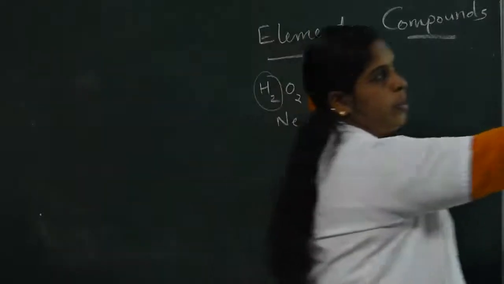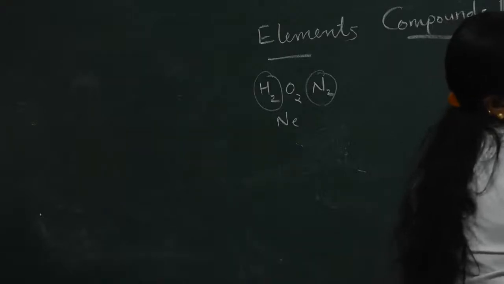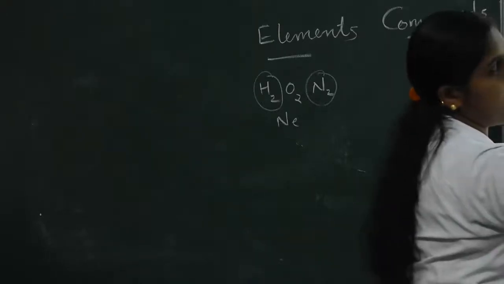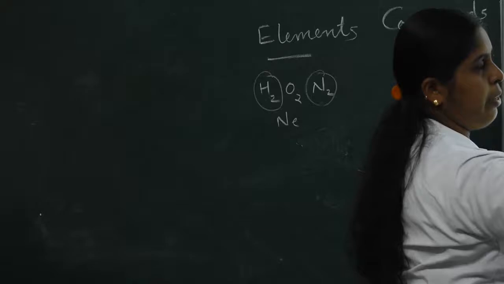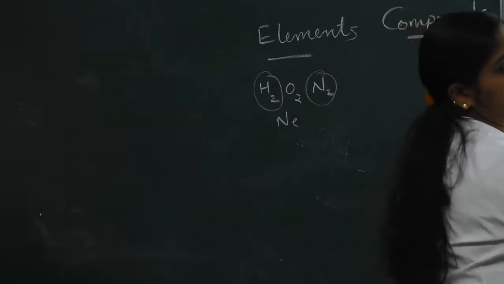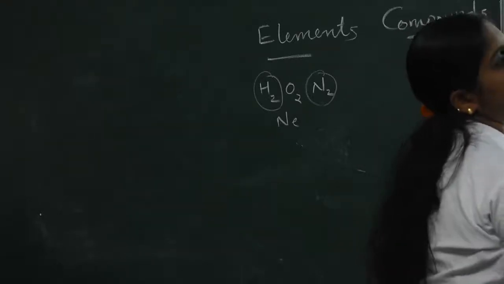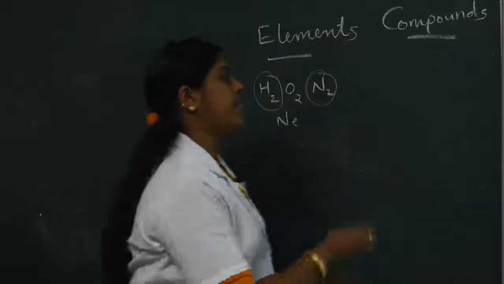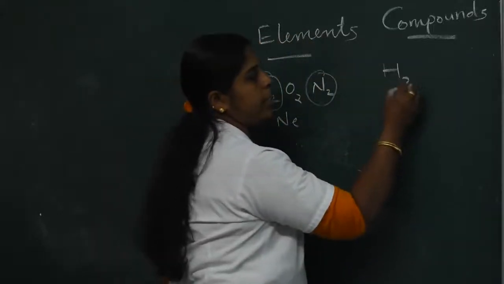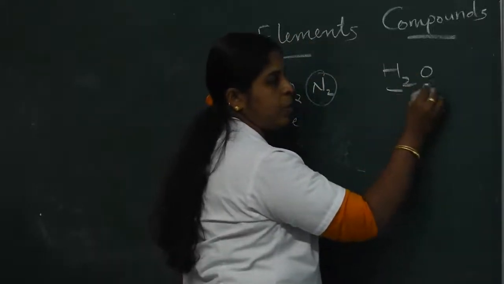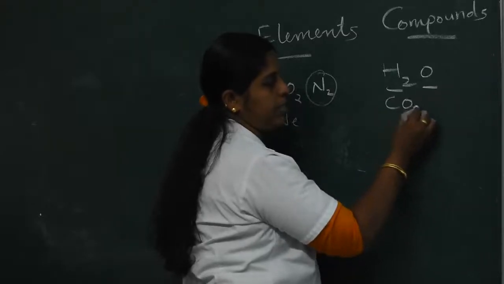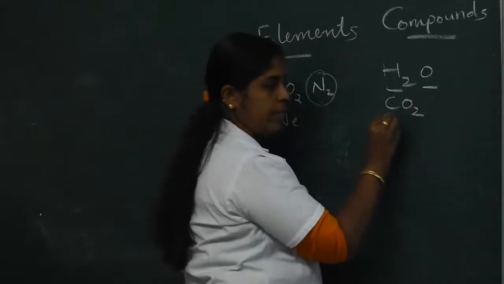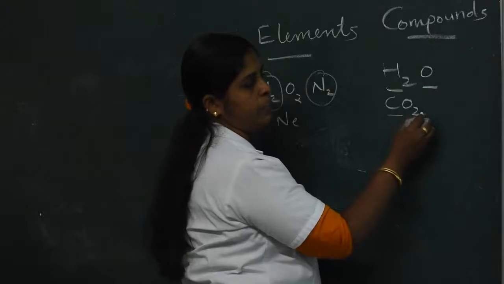Let's see compounds, made up of more than one kind of atom. Here elements are made up of only one kind of atom, but compounds are formed of more than one kind of atom. The example we studied for a compound is water. Here hydrogen and oxygen are there. Carbon dioxide is a compound. Carbon dioxide contains carbon and oxygen.